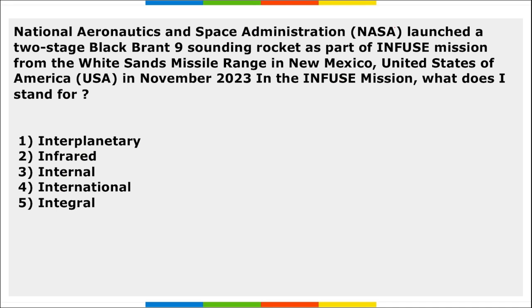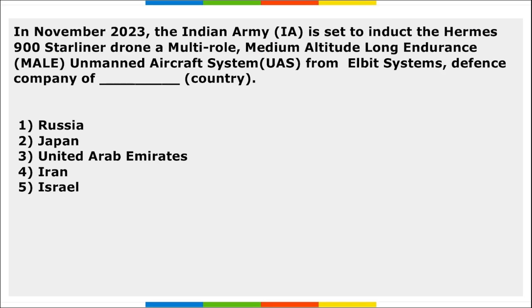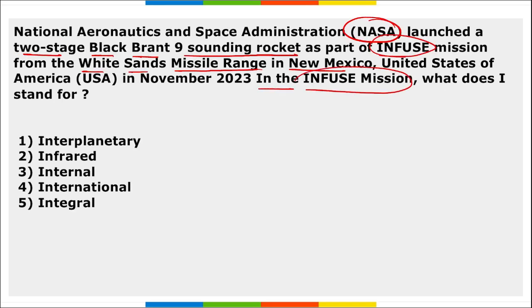Next, NASA has launched the two-stage Black Brant 9 sounding rocket as a part of the INFUSE mission from White Sands Missile Range in New Mexico, USA. The question asked here is, in the INFUSE mission, what does I stand for? So we have to learn the full form of this INFUSE mission.